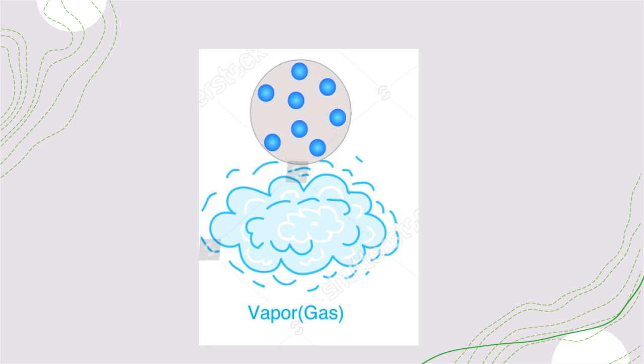The particles move more as heat energy is transferred to them. Some particles have enough energy to break the weak attractive forces holding them together. These particles can escape into the air as gas particles.